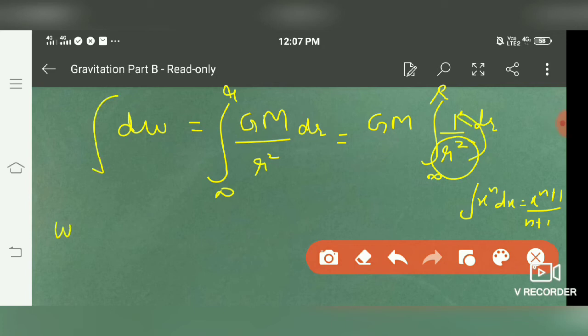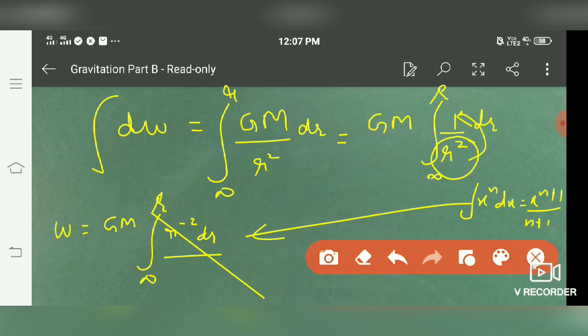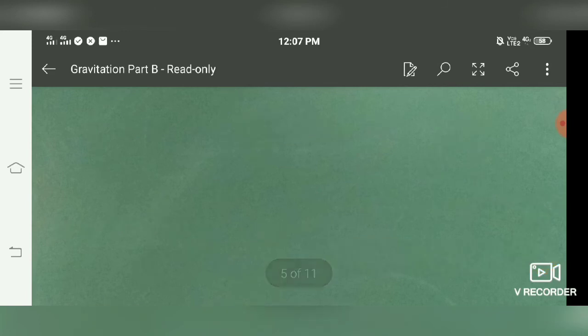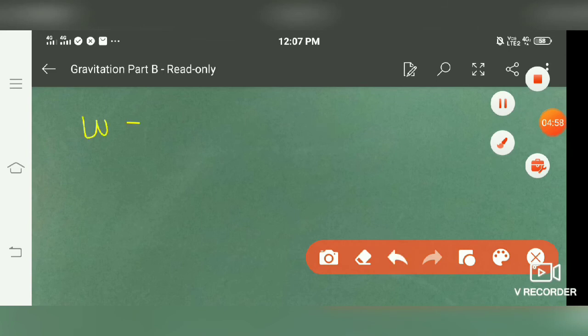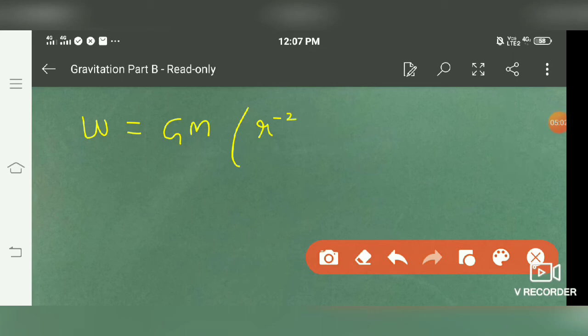So we get W is equal to GM integral of r raised to power minus 2 dr, infinity to r. By applying this formula, we will get W is equal to GM r raised to power minus 2 plus 1 upon minus 2 plus 1. Limits are infinity to r.